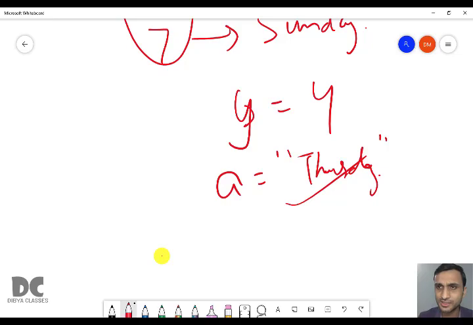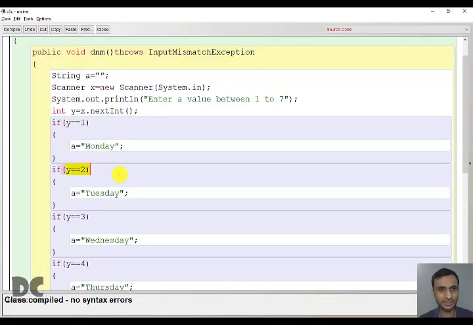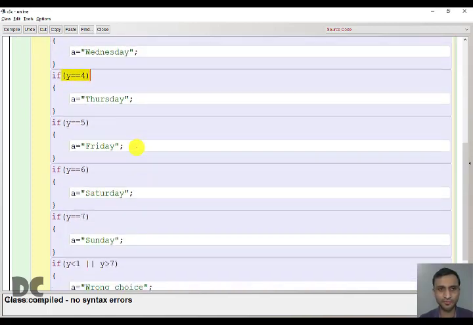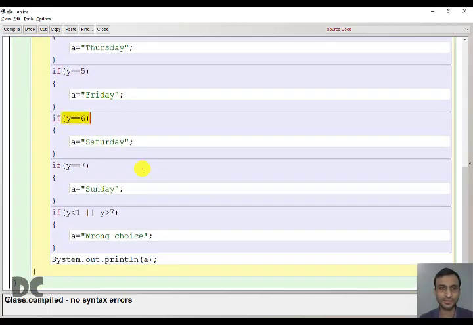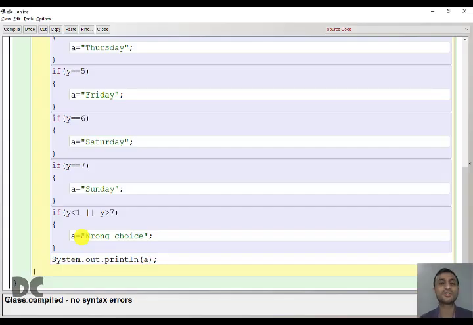What if the user enters 0? 0 means this will be false, this will be false, this will be false, this will be false, because neither of the numbers matches. Here 0 less than 1, true. 0 greater than 7, false. True or false is true. So when or is there, even if one is true, the whole statement will become true. It is just the opposite of AND, which you did in the previous program. So this will get executed. So in A we will store wrong choice. So what will get printed? Obviously wrong choice will get printed.